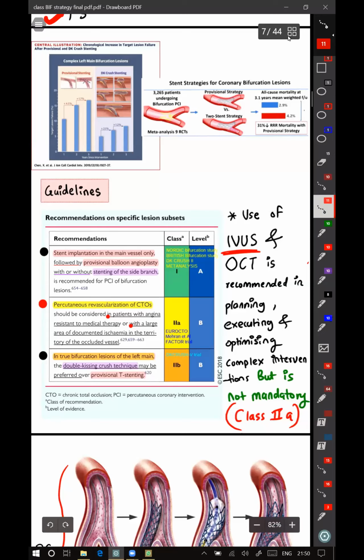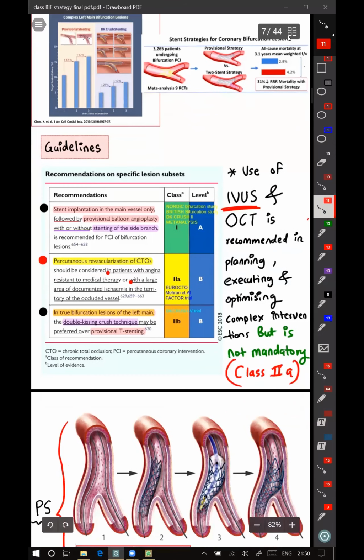In true bifurcation lesion of the left main, DK Crush is preferred over provisional stenting. That is class of recommendation 2B based on DK Crush 5. While doing bifurcation stenting, there is only a recommendation for IVUS, that is class 2A in ESC 2018 guidelines. There is no guideline based on OCT because there is not much data on OCT.